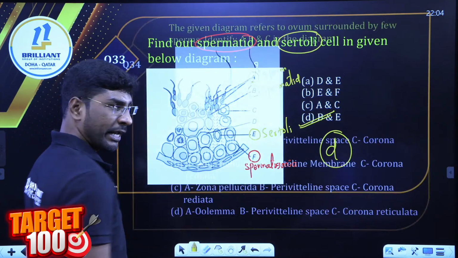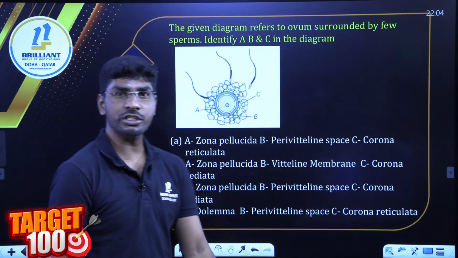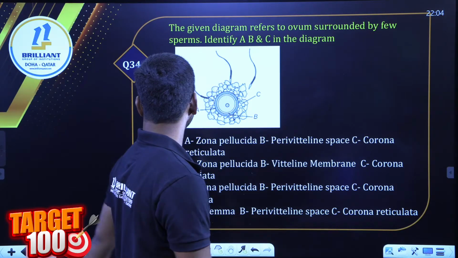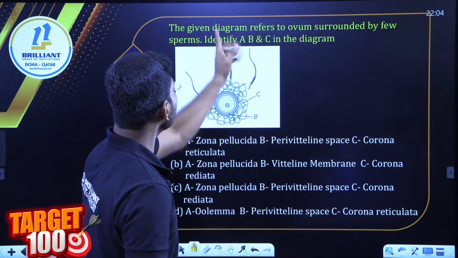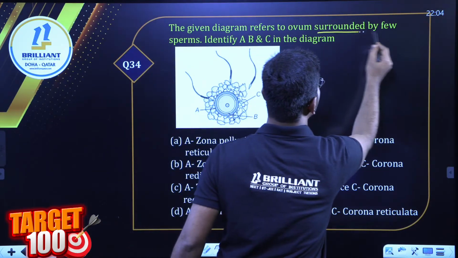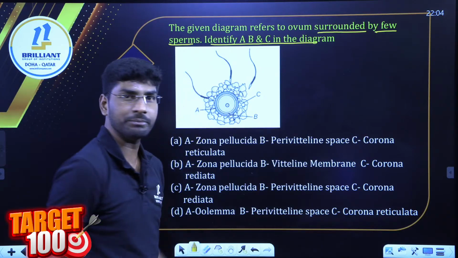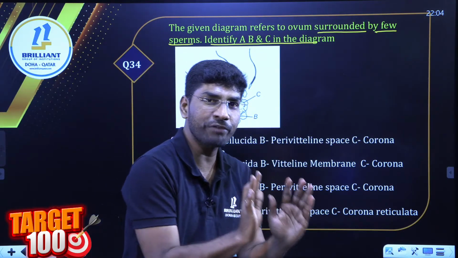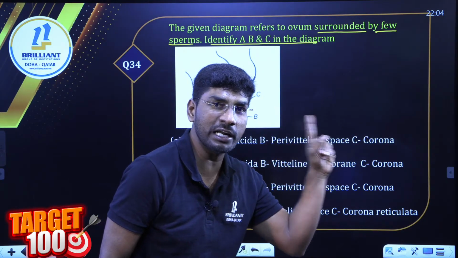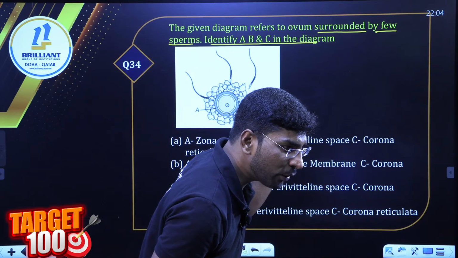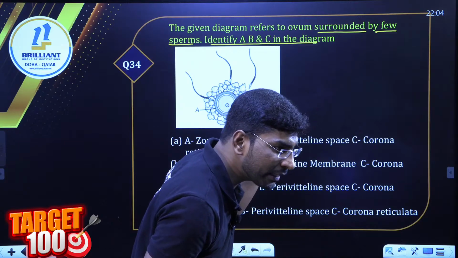Next question. Last question before we wind up. Last question, 34th question. The given diagram refers to the ovum surrounded by a few sperms. Identify A, B, C in the diagram. You have to find out what A, B, C are. This is the fertilization process. Pavitra says it is A.